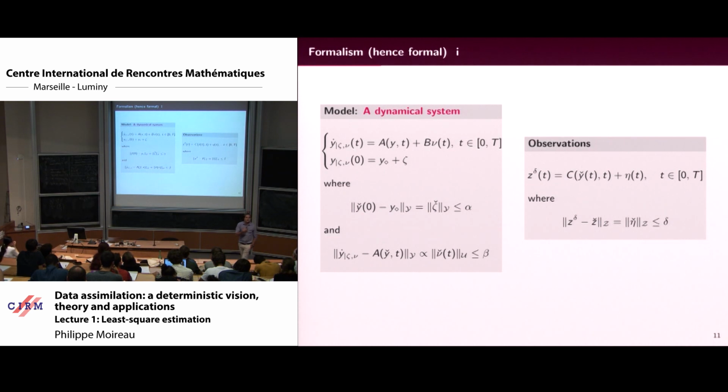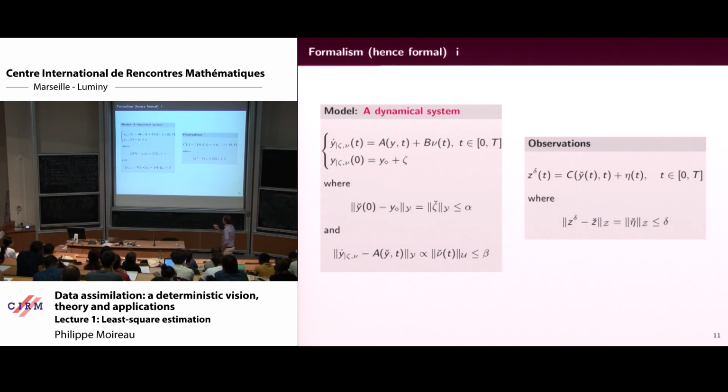There are very different ways to introduce a model error. This is the simplest one, because even if my system is possibly nonlinear, I will say that the model error is linear, and it's already difficult like that, so we will stay with that. Some a priori on what we have here: this system is parameterized by zeta and nu. If I give you zeta and nu, then you can compute the dynamics.